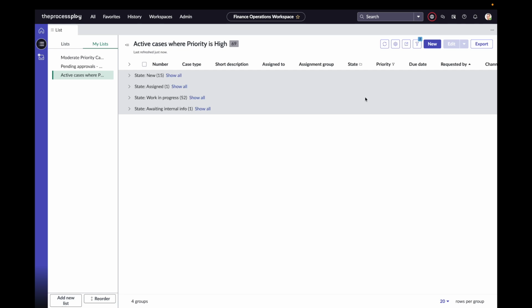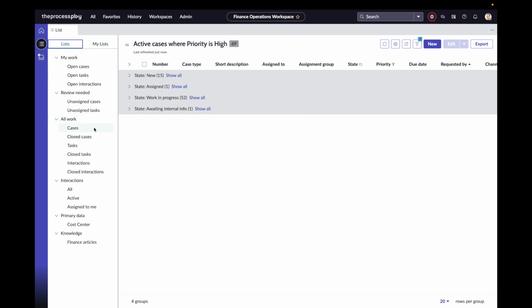Okay, so just to finish this off, some list actions and a few cool things. One of the things that I like to utilize is this button here, copy this URL. So you might be working with someone within your team.